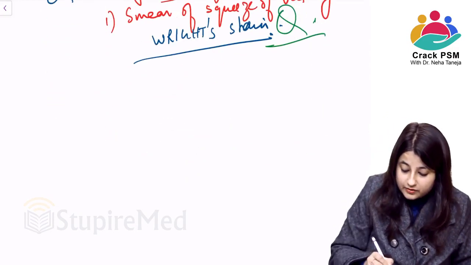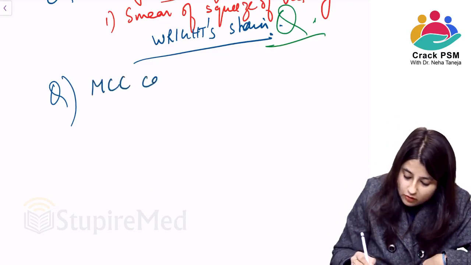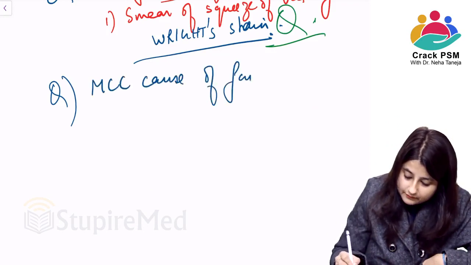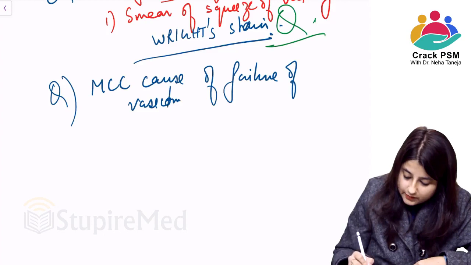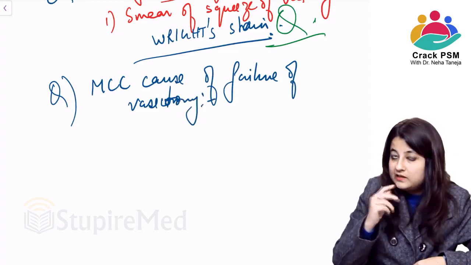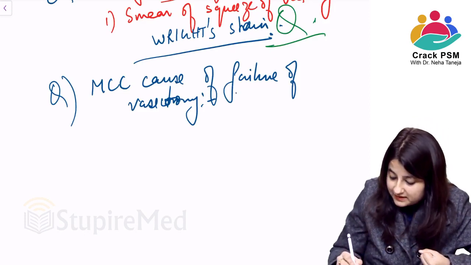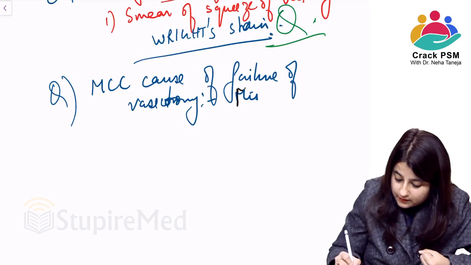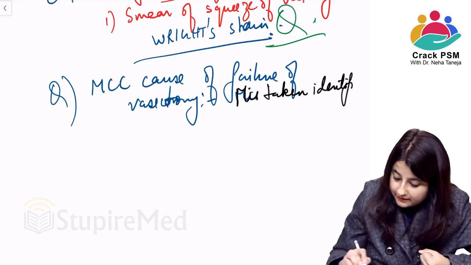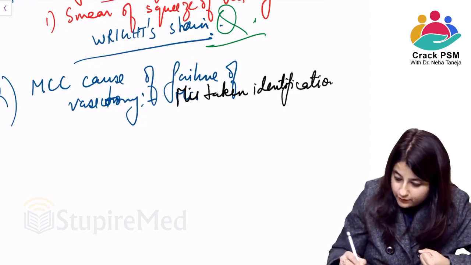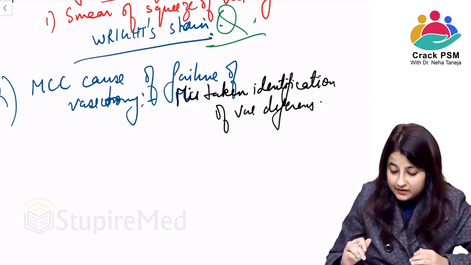And last important question from this vasectomy topic could be that what is the most common cause of failure of vasectomy? Yes, it is that the doctor is unable to identify the vas deferens. ठीक है, so mistaken identification of vas deferens. ठीक है, this is very very important.